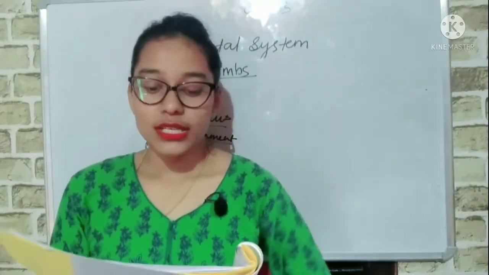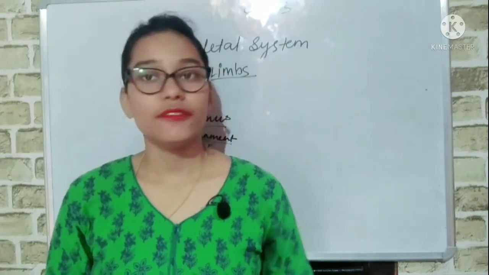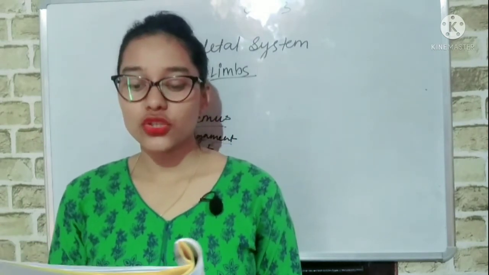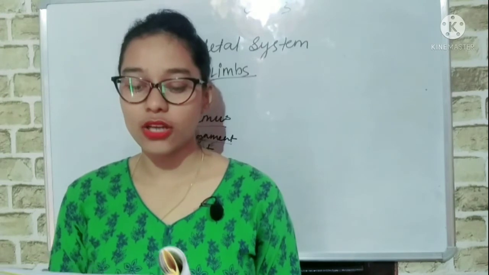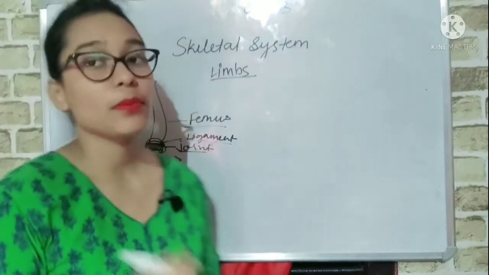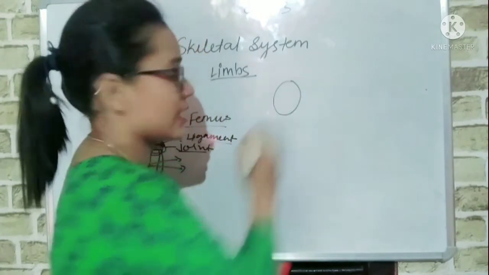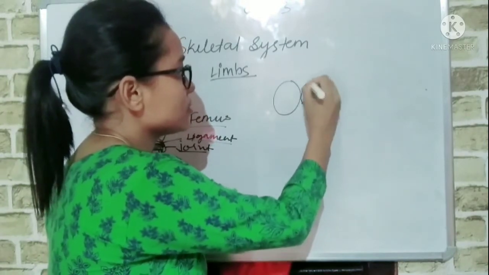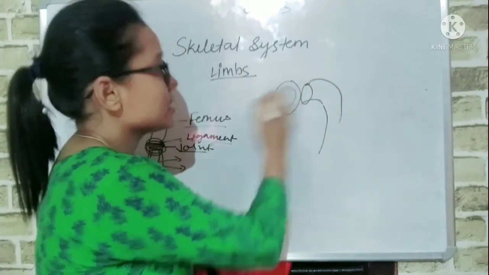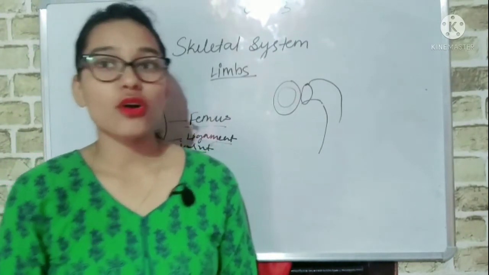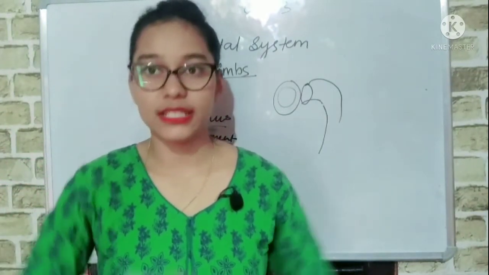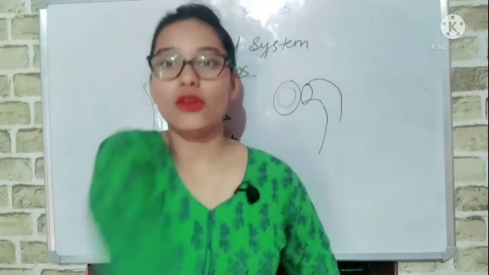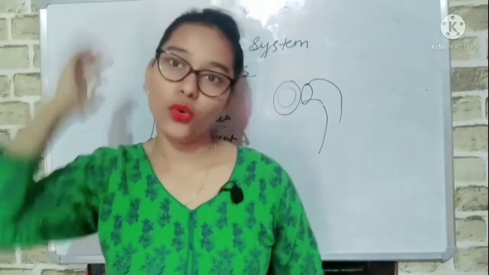Now joints are of different types and show different kinds of movement. We will discuss them. First, the ball and socket joint. This type of joint is found in the shoulder and hip region and allows movement in all directions. There is a socket like this, and the ball fits into this socket. It can move in all directions, like our hand: left, right, up, down.